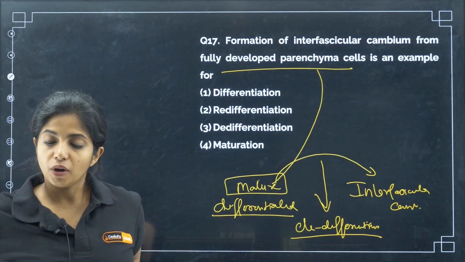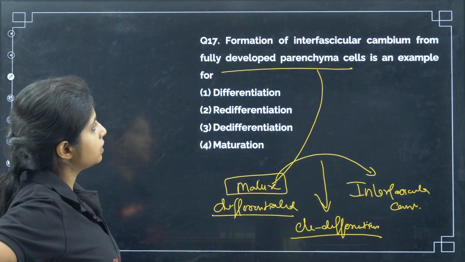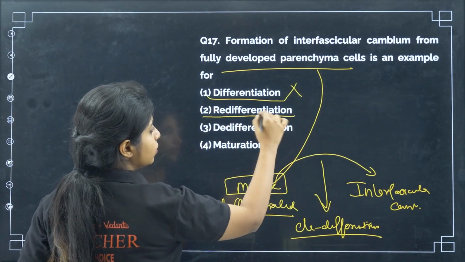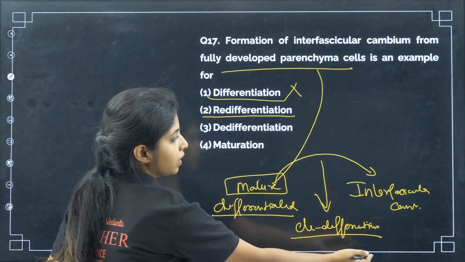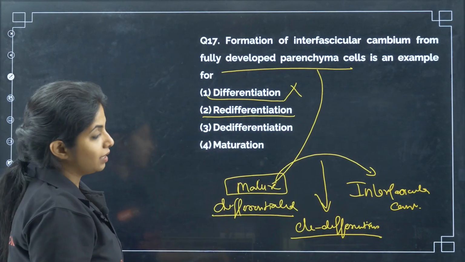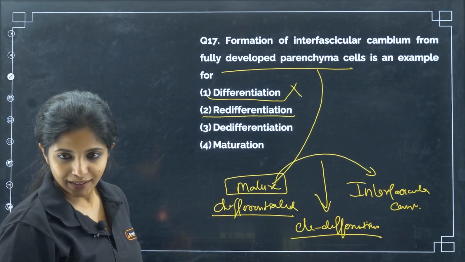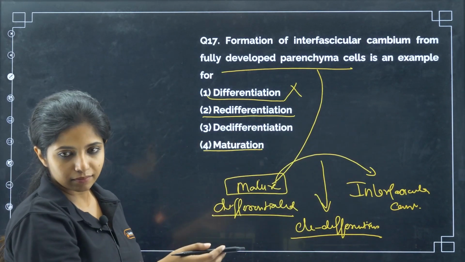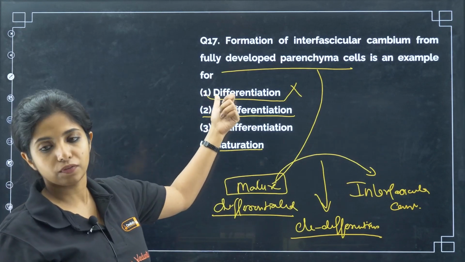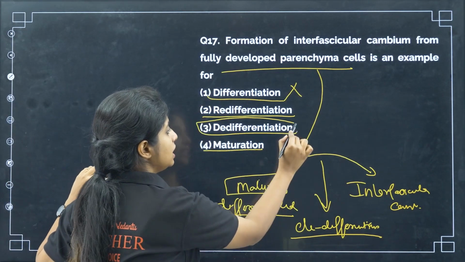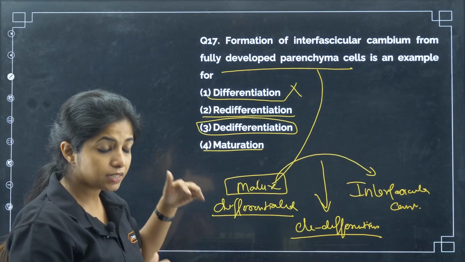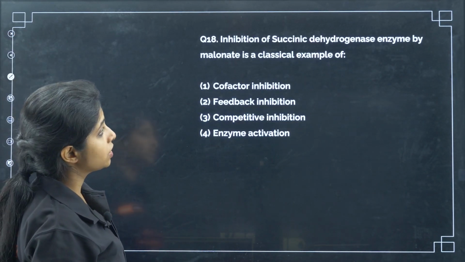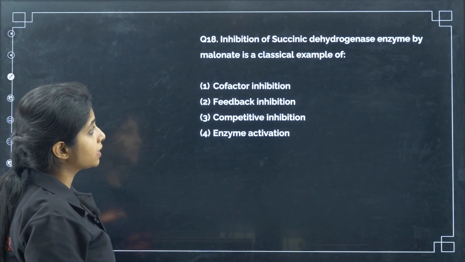Cool. So, formation of this from fully developed parenchyma cells is an example of differentiation? No. Redifferentiation? No. Redifferentiation means coming back to the state that, okay, I have become this. De-differentiation? Yes, they are becoming something else over there. And maturation, obviously, if they had undergone maturation, there would have been differentiation, right? So, no. The answer is de-differentiation. It is gaining the ability to divide. Remember that. Now, inhibition of succinate dehydrogenase enzyme by malonate is a classical example of?